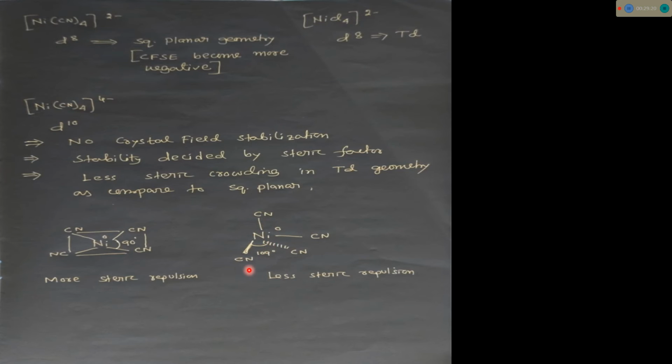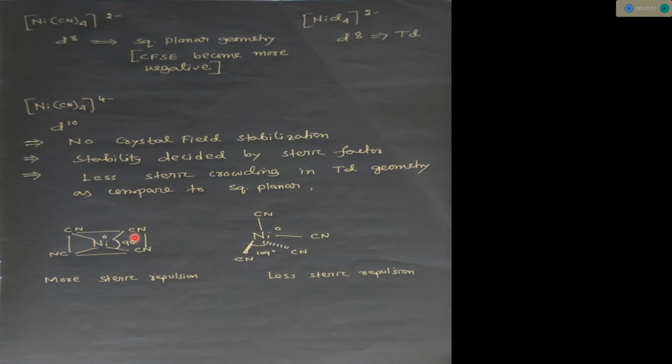In tetrahedral geometry, the bond angle between the CNs is around 109 degrees, so there is less steric repulsion between the two CN groups.